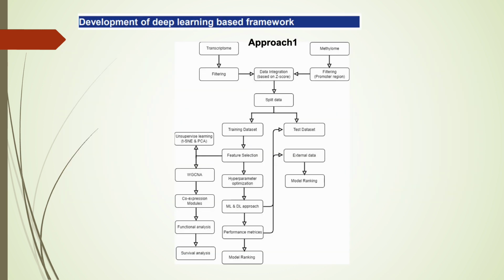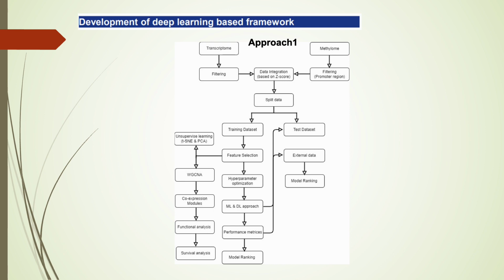Next, I have designed the deep learning based framework in two approaches. In the first approach, transcriptome and methylome data are retrieved from the TCGA. In the pre-processing step, low expressed genes are removed. Next, I have selected the high and low methylated regions of promoters, and up and down regulated genes that are linked with the promoter regions are selected based on the Z-score.